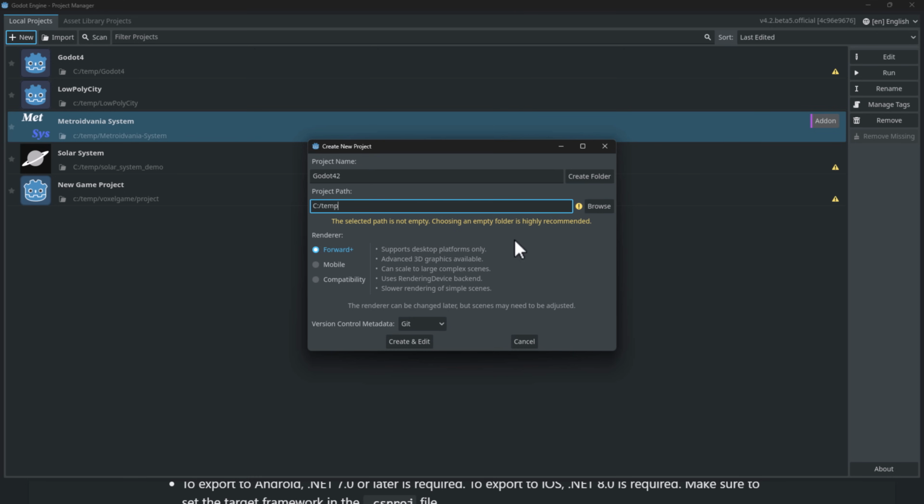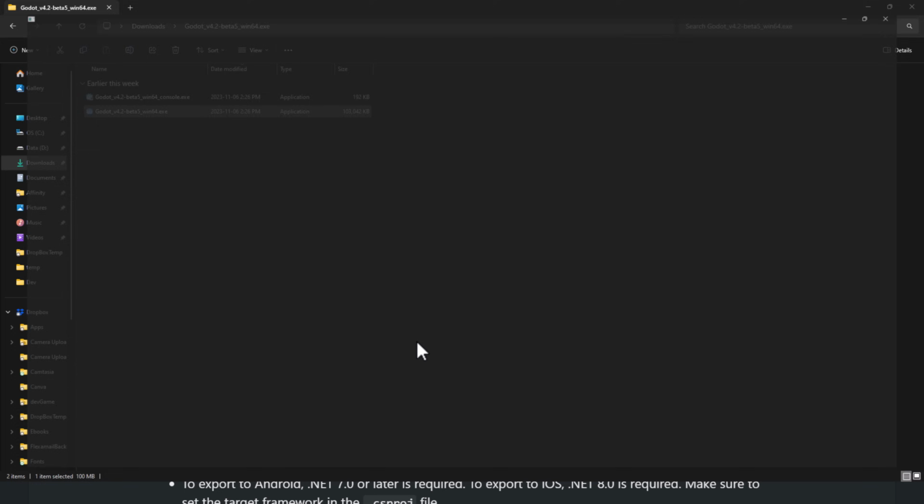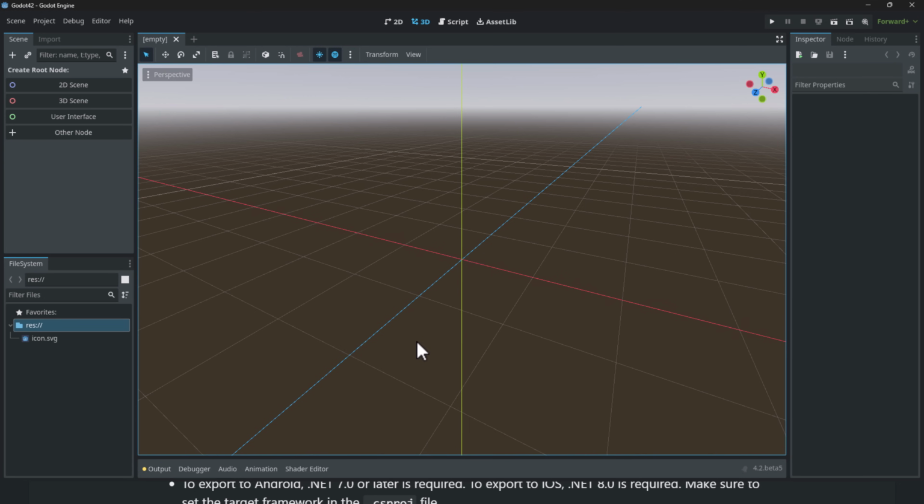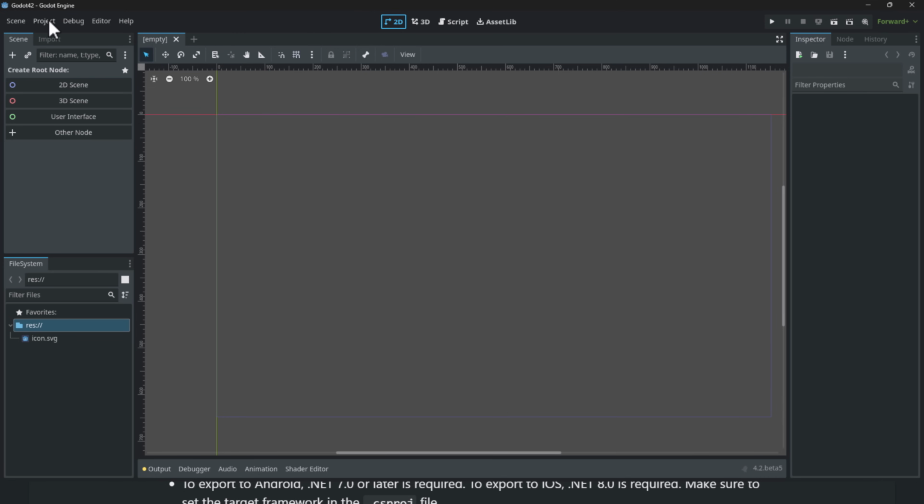I am, of course, kidding. So we'll create that folder. We will turn off Git. Again, you've got the choice of renderers available here. And then, ladies and gentlemen, welcome to modern day. As of November the 8th, 2023, this is Godot. So here we are. Not a huge amount of change aesthetically from 4.1, but it's a huge amount of progress.